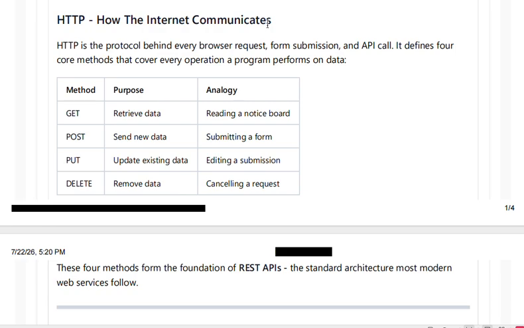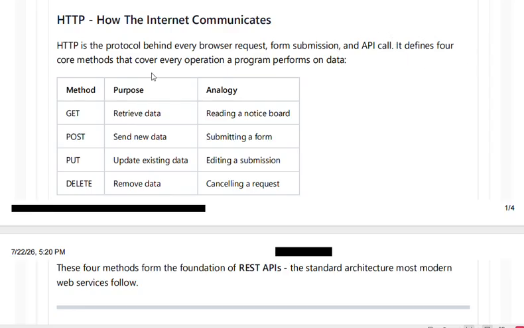HTTP: how the internet communicates, how it communicates, and what kind of services it can provide. HTTP is the protocol behind every browser request. Every website is going to have some request. What kind of request? Submitting a form, which means you are going to save some detail. Or an API call, where we are going to get something.